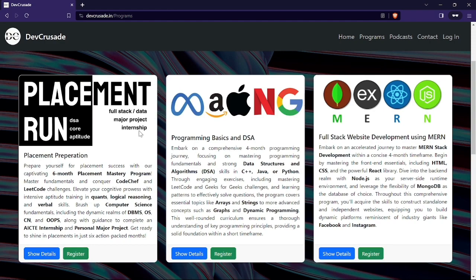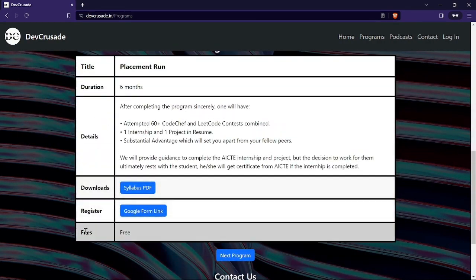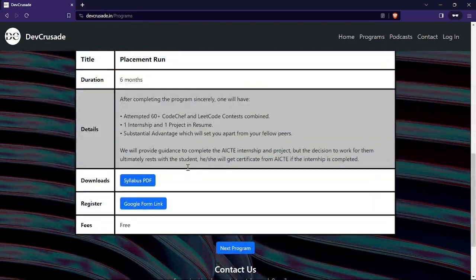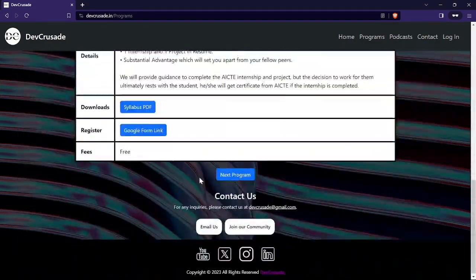Then, of course, internship. I just told you about that AICTE internship, and not just that, there are a number of internships which are freely available. So you guys can go for that too. We will guide you on all this stuff, but you have to complete those on your own, right? We are not going to spoon feed you, because of course this is completely free. We are not taking any fees for that, at least for now. And that's the thing, right?